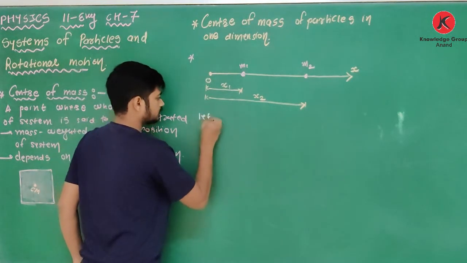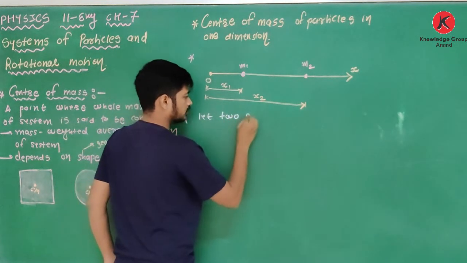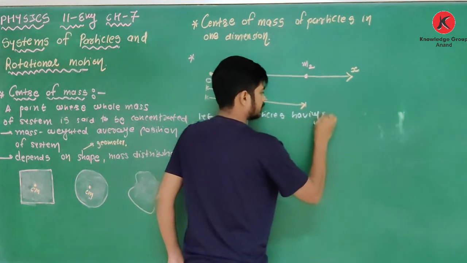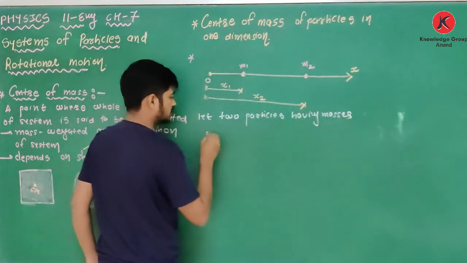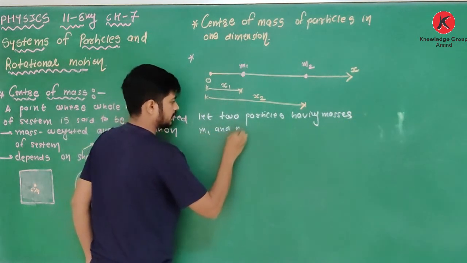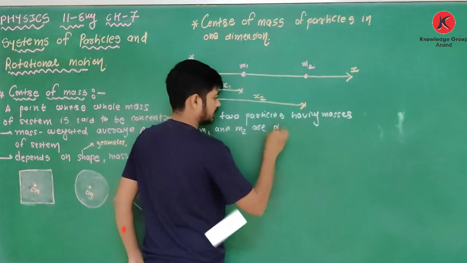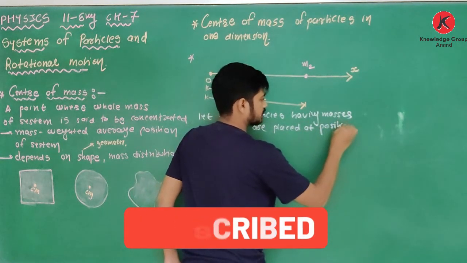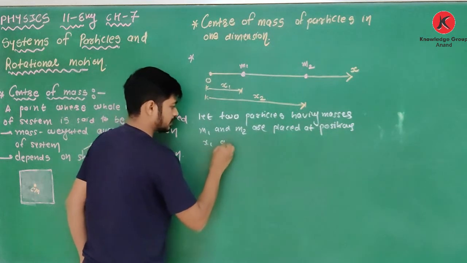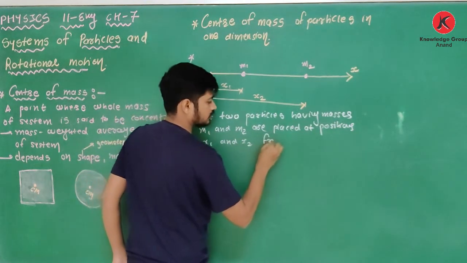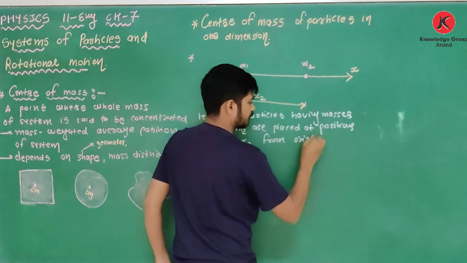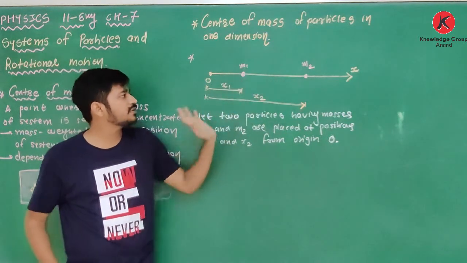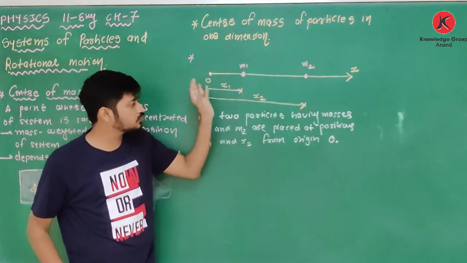So let two particles having masses m1 and m2 be placed at positions x1 and x2 from origin O. Simple? Yes. These two particles having masses m1 and m2 are placed at positions x1 and x2 from the origin.